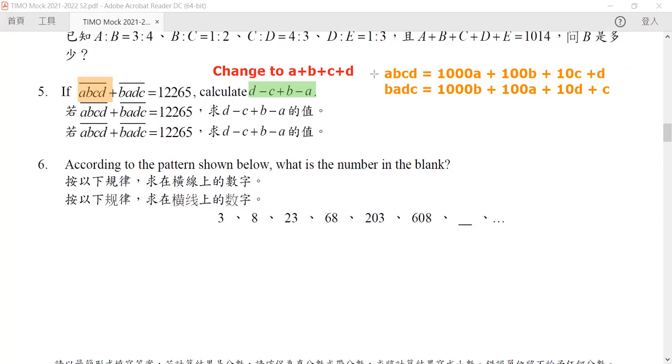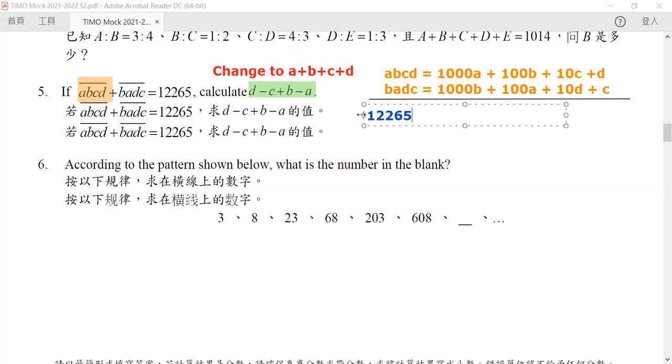But by this, we can now try to sum these two together. On our left-hand side, it will be equal to 12265. Now on our right-hand side, things become interesting.